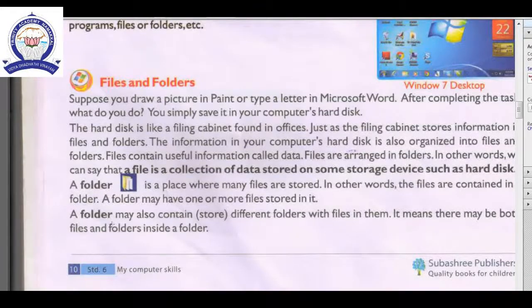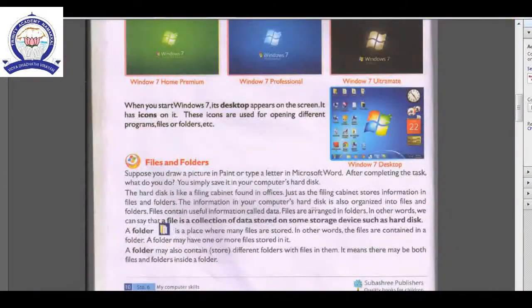I hope you all understand what is meant by files and folders. A folder is a place where many files are stored. Here many files means I am pointing to each and every subject. For example, Tamil, English, Maths, each and every subject is called a file. All the files together we can keep in a folder. You understand, my dear? See the next one, a folder may also contain different folders with files in them. Okay, see, it means there may be both files and folders inside a folder.